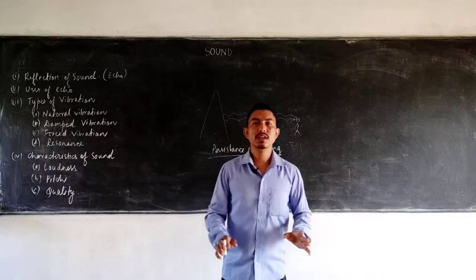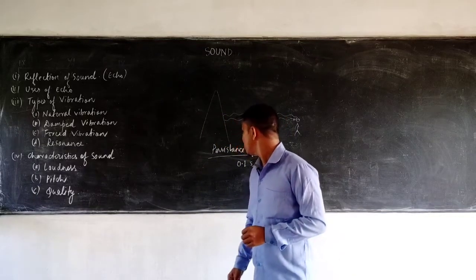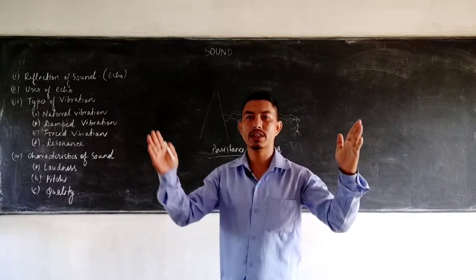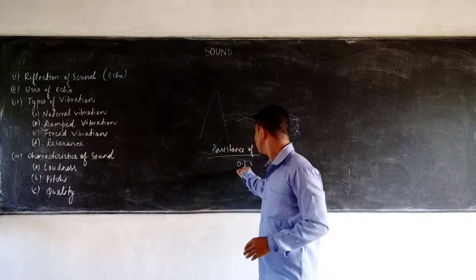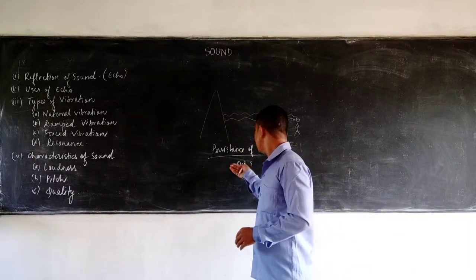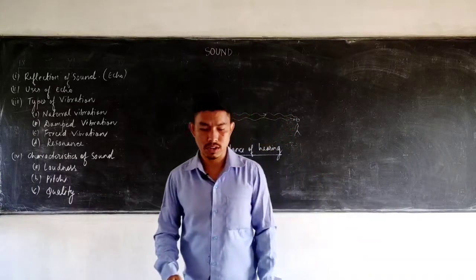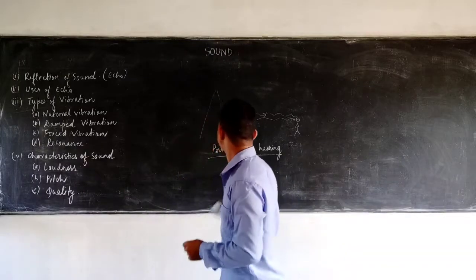It is the incapability of human ears. So there must be a certain distance between the obstacle and the source, so that the time taken by the sound to come back is at least 0.1 second or greater. Let us try to find the minimum distance required to hear an echo.